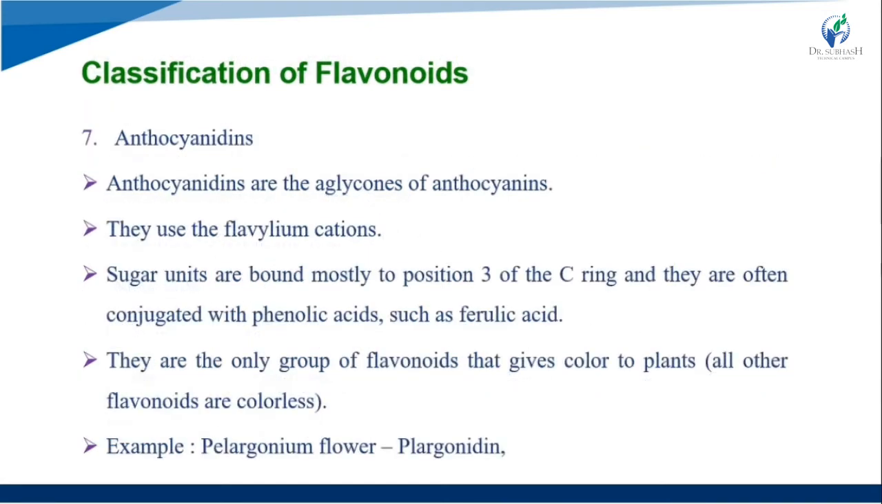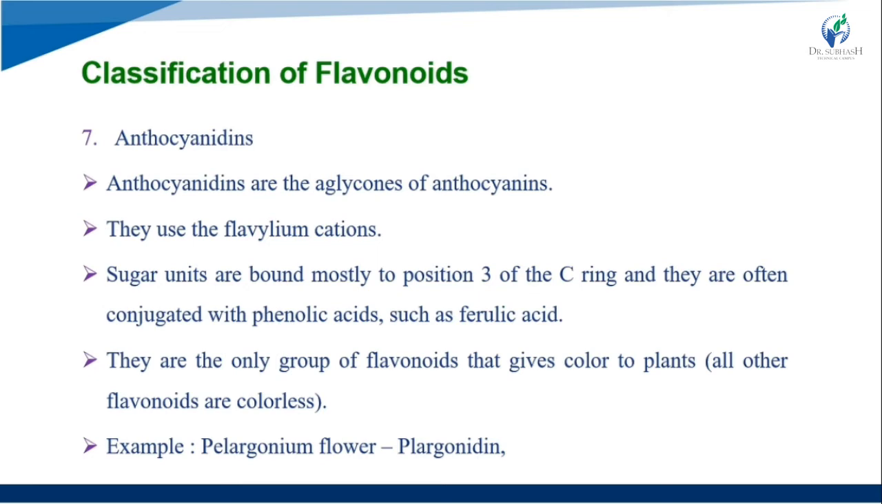Now we see the seventh class, that is anthocyanins. Anthocyanins are the glycosides of anthocyanidins, which are the aglycone and use the flavylium cation. Sugar units are bound mostly to position number 3 of the C ring, and they are often conjugated with phenolic acids such as ferulic acid. They are the only group of flavonoids that give color to plants. All other flavonoids are colorless.